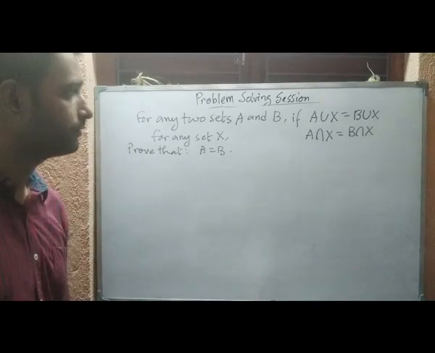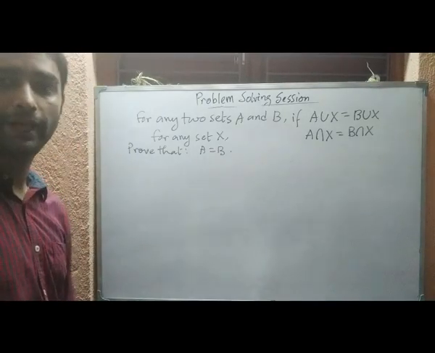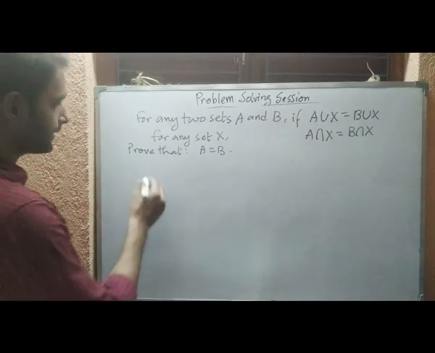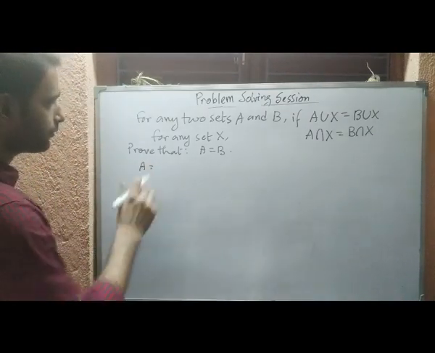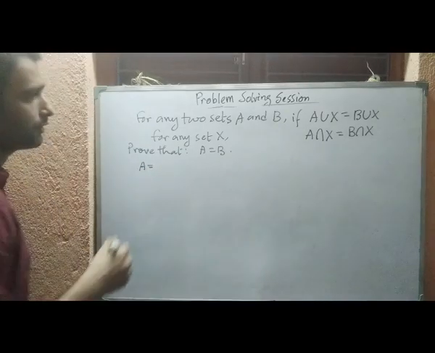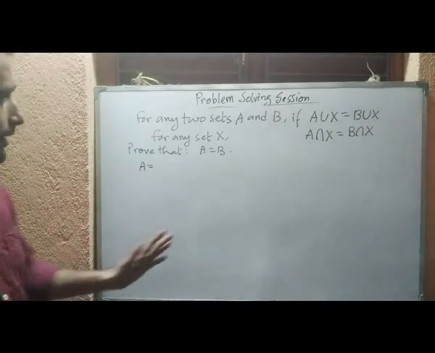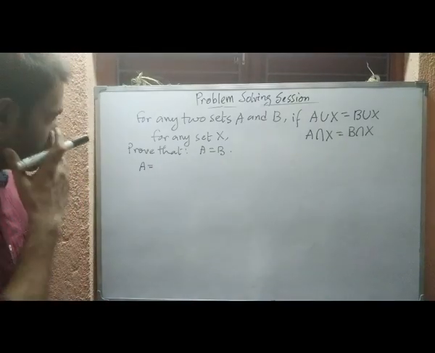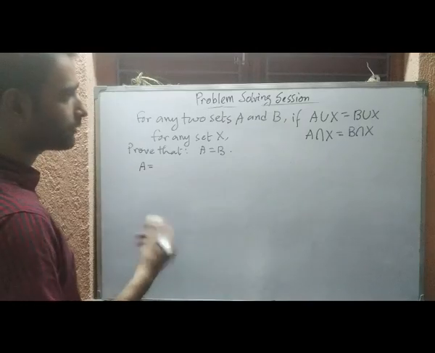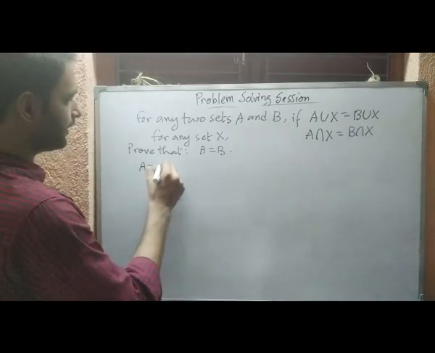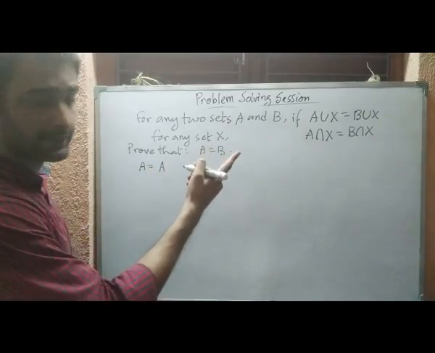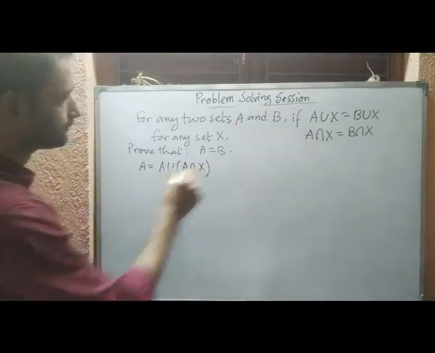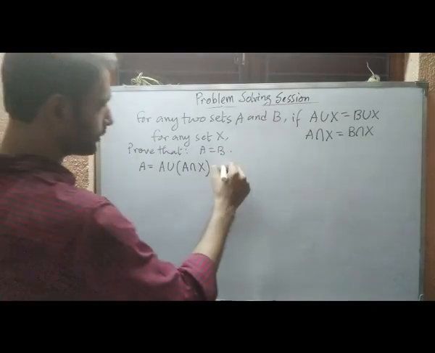So in this kind of problem we will apply the absorption law. How? Let us see. We will start from A, and all over the problem we will only apply the algebraic properties of sets, set operations. So here first we are applying the absorption law, and we can write it like this. We have to associate X, so we can write it like A union A intersection X by absorption law.